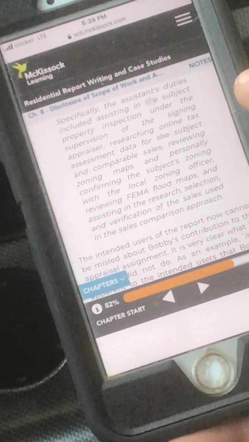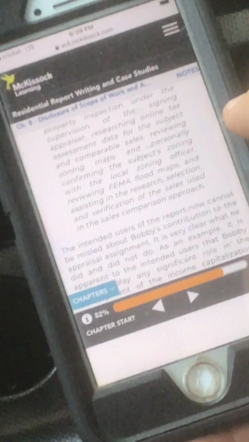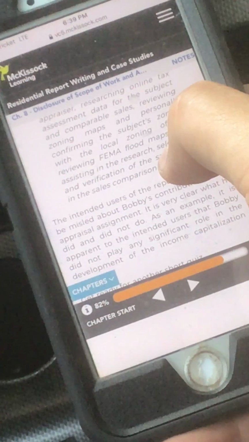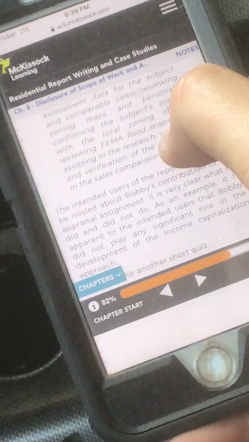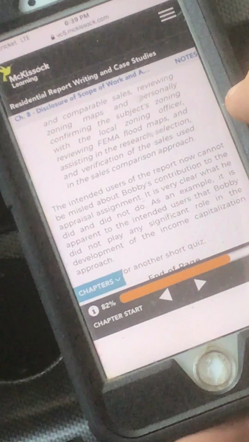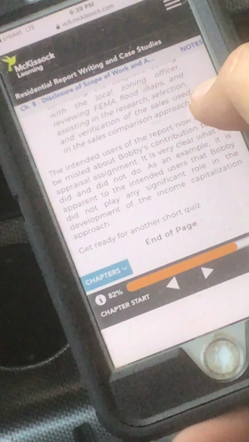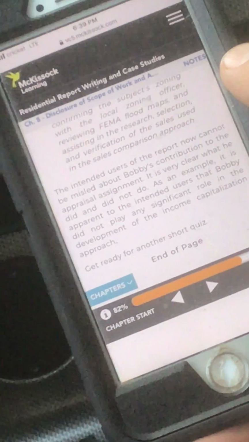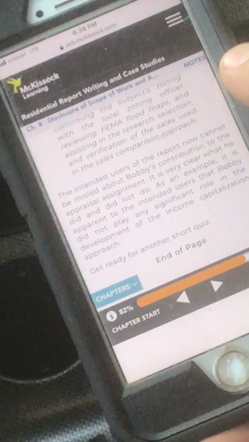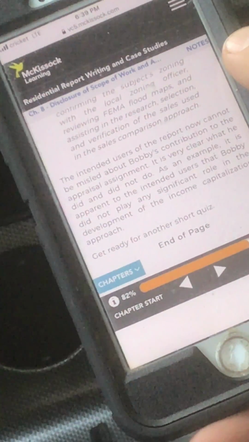Specifically, the assistant's duties included assisting in the subject property inspection under the supervision of the signing appraiser, researching online tax assessment data for the subject and comparable sales, reviewing zoning maps and personally confirming the subject zoning with the local zoning officer, reviewing FEMA flood maps, and assisting in the research, selection, and verification of the sales used in the sales comparison approach.